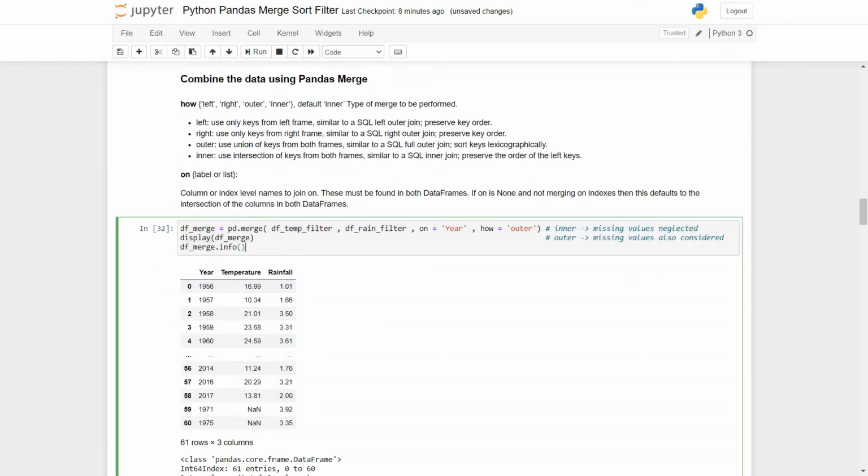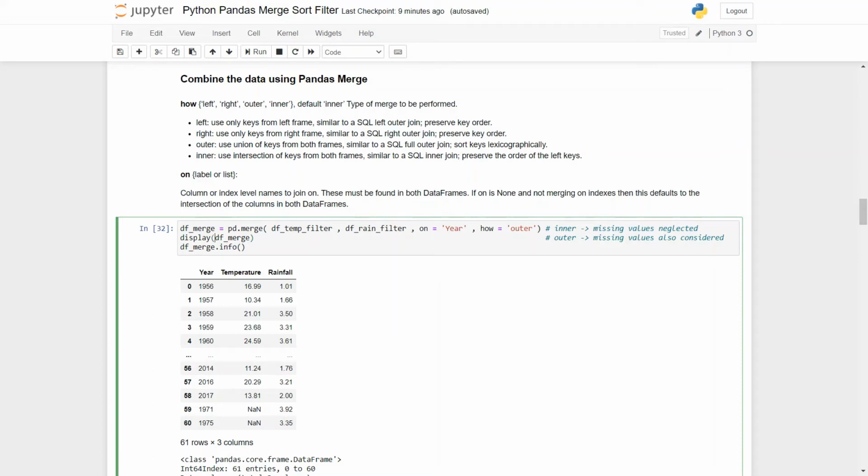Yeah, we form a new data frame called df merge, and using dot merge from pandas we will pass the data frames, the temperature one that is filtered and the rainfall one that is filtered, and the column we are merging on is year. And how we are doing it: outer means that the missing values will be considered, and if we put the parameter how is equal to inner, then the missing values will be neglected. I will test both of them.